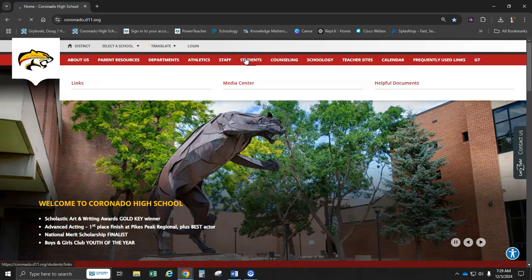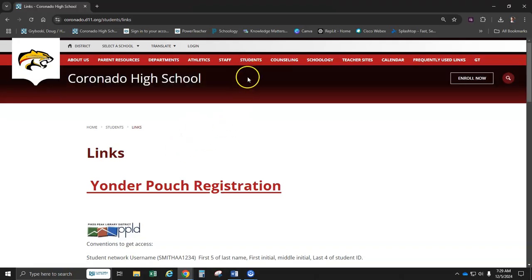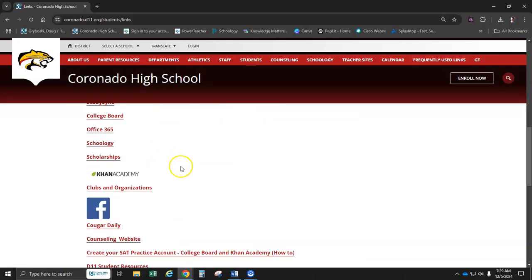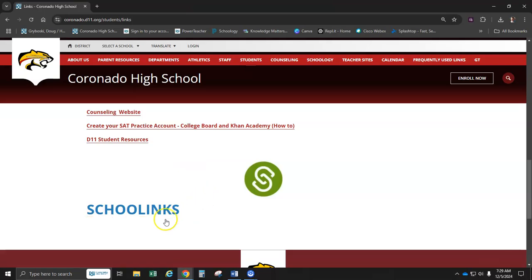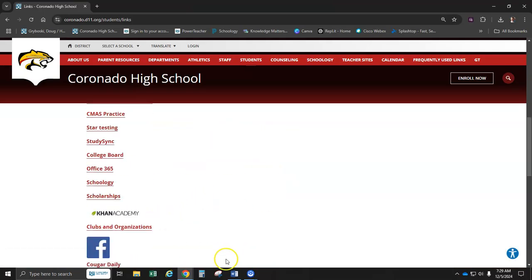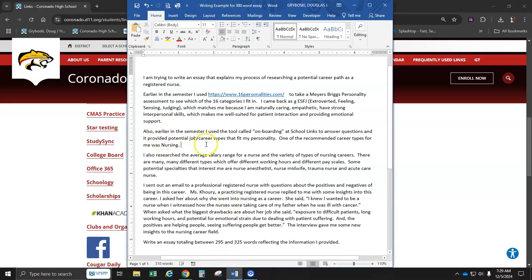And how did I remember it's called School Links? Well, obviously I remember that, but maybe you'd forget, and you go, I know where we went. It was at the bottom of this student page. Oh yeah, it's called School Links. So then I wrote that. Early in the semester, we went to School Links, and the first little thing we did in there was called onboarding. It asked you a bunch of questions, and it helped match you to a career or a job.